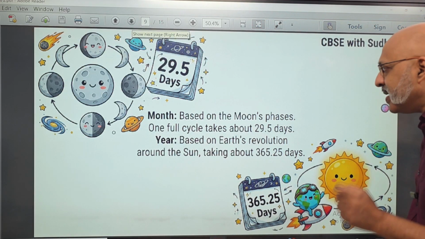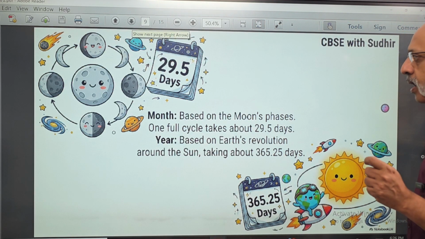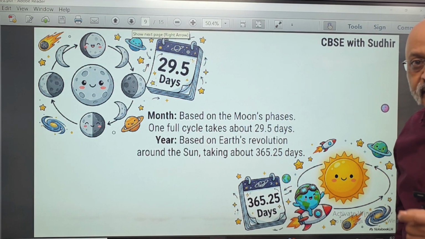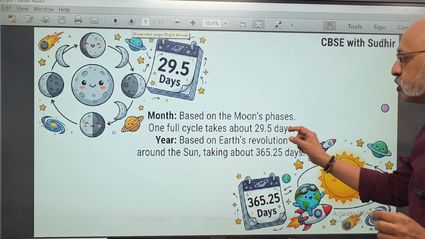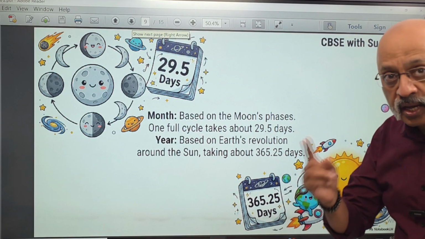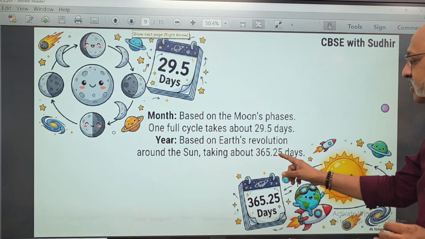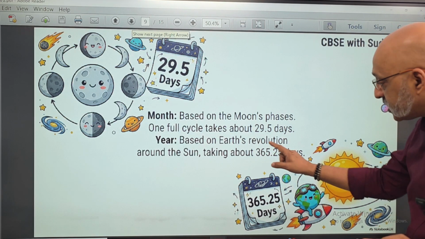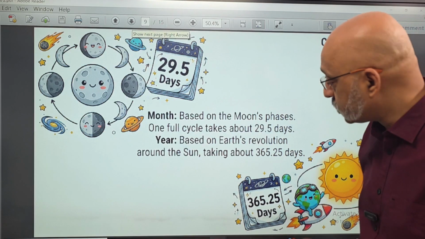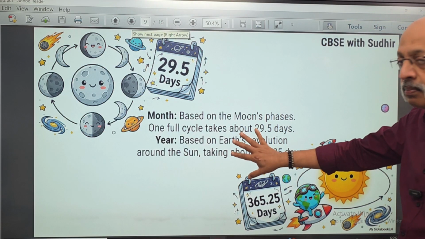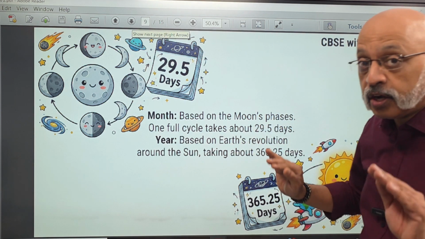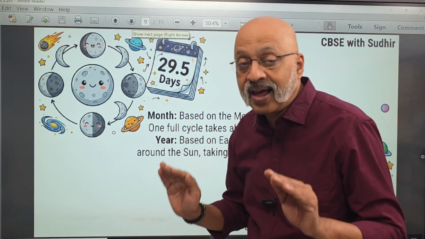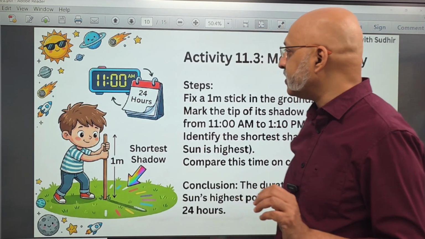Now, based on the moon's phases, one full cycle takes about 29 and a half days. This is for the month, and the year is based on the Earth's revolution around the sun, taking about 365.25 days. Please remember this figure because I will tell you something more about it. So this is about the day, month, and year, and this is how it is calculated. You need to remember this because it can come as a question in the exam.